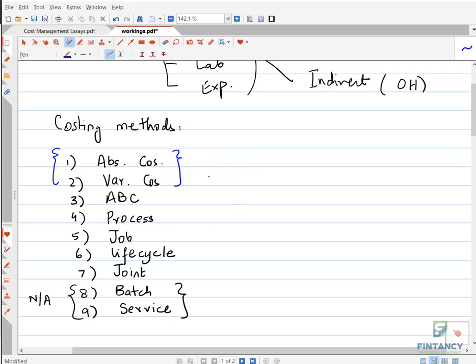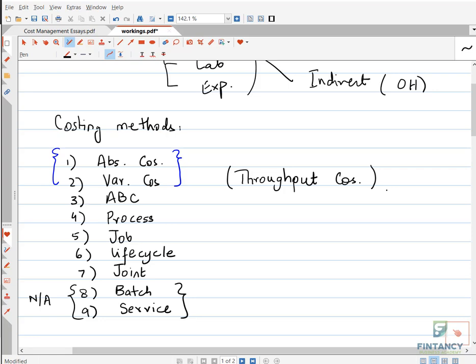Remember, there is one more concept that is called throughput costing. That is an advanced version of variable costing, in which we assume that only material is the variable cost. This we will do during the essay question. We will study this also. So you can say throughput costing is an advanced version of variable costing, in which we assume that only material is variable cost.